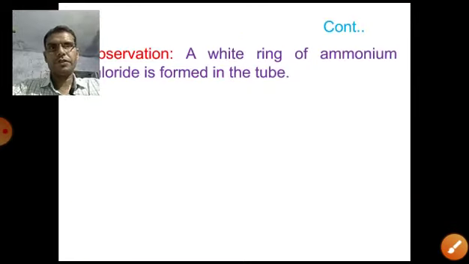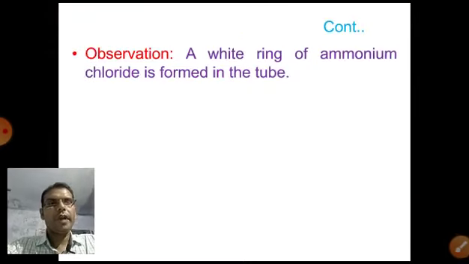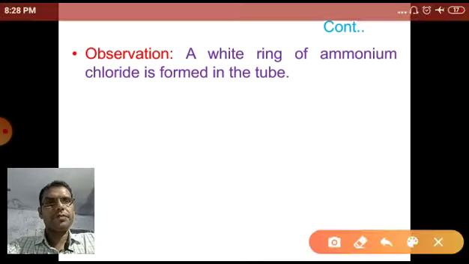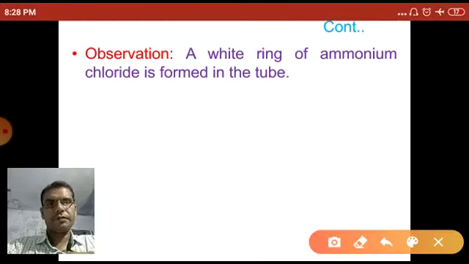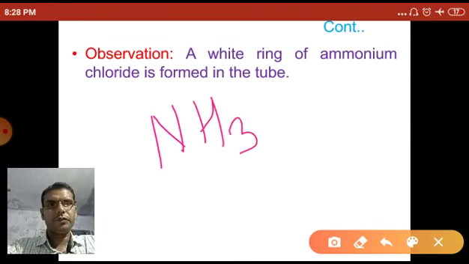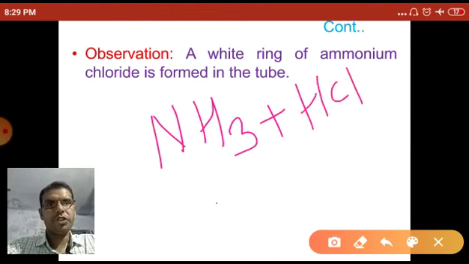So what happens? What do you observe? A white ring of ammonium chloride is formed in the tube. What happens when one cotton wool is soaked in ammonia and one in hydrogen chloride?